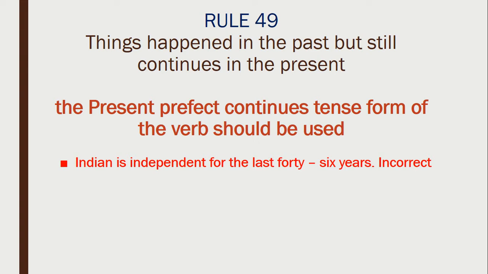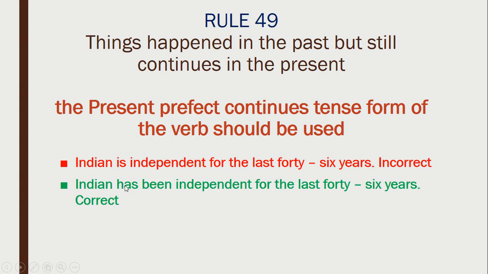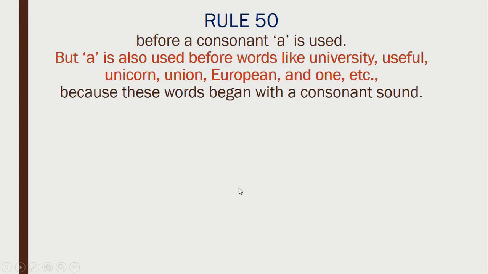India is independent for the last 46 years. This is incorrect. Why? Because, as I said, present perfect continuous tense should be used. So, India has been independent for the last 46 years, present perfect. Because India became independent in the past but still it is independent. That means things which happened in the past but still continue in the present. So what is the tense? Present perfect continuous tense should be used. India has been independent for the last 46 years.